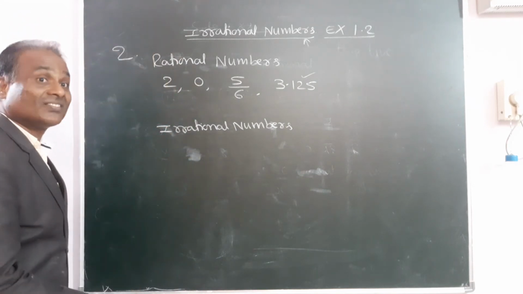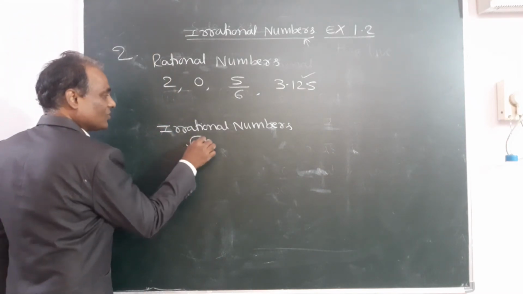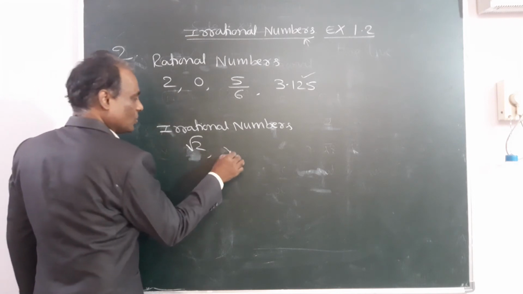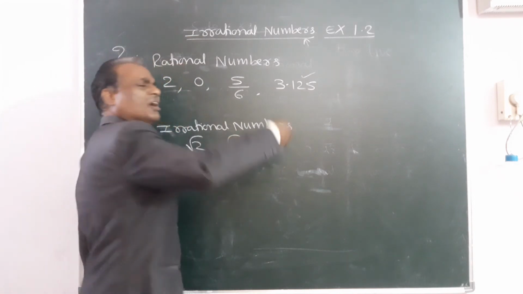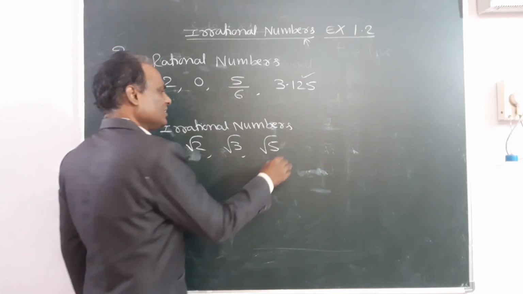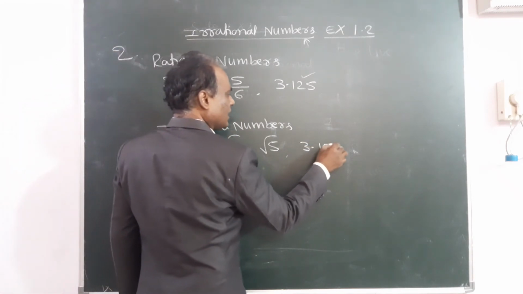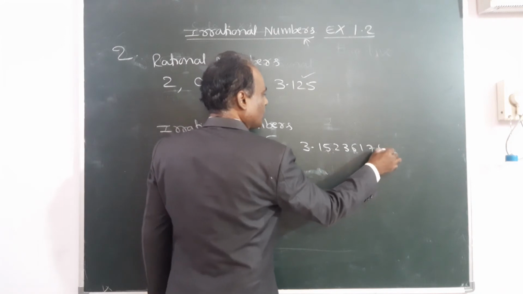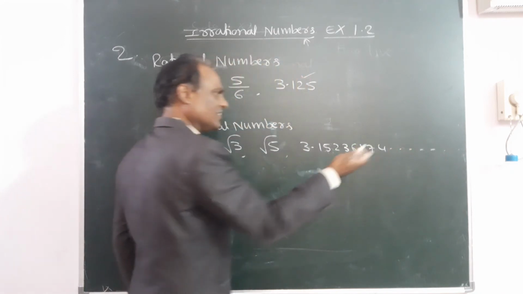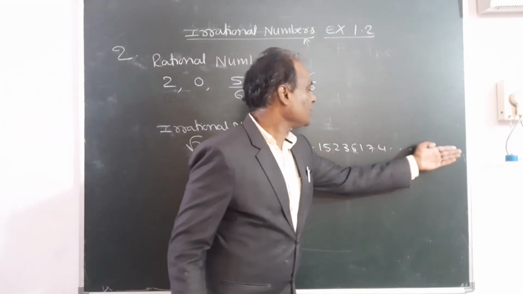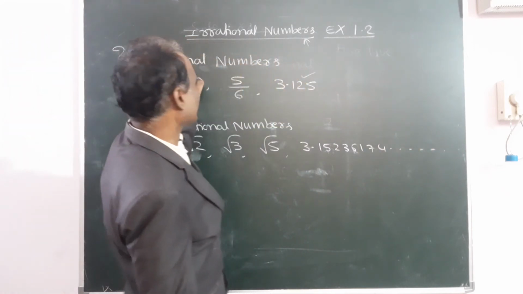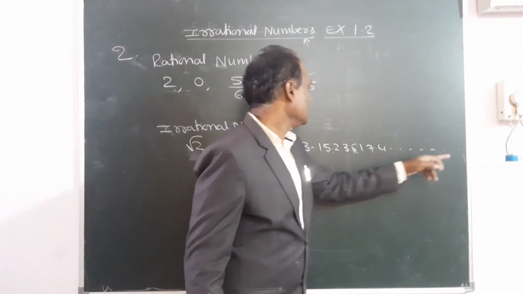And see the irrational numbers. Irrational numbers mean root 2 is an irrational number, root 3 is an irrational number, root 5 is an irrational number. Any such numbers we can write. Or 3.1523617 like this, an irregular number is written, that is also an irrational number because it is continuous. If it is stopped, it comes under rational. If it is "so on", it is irrational.